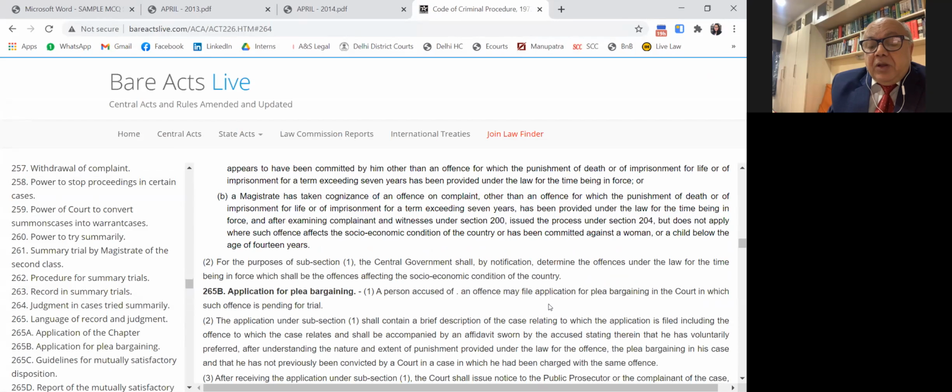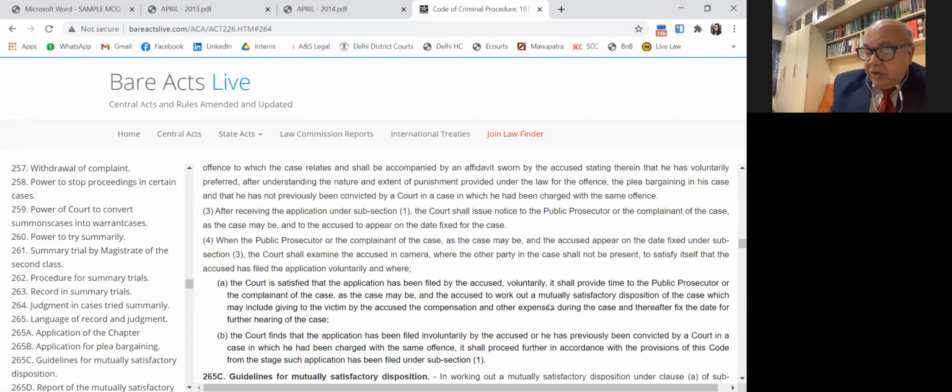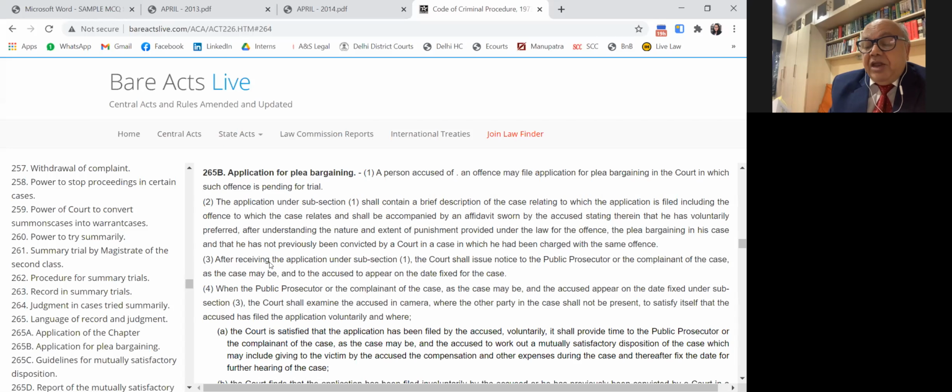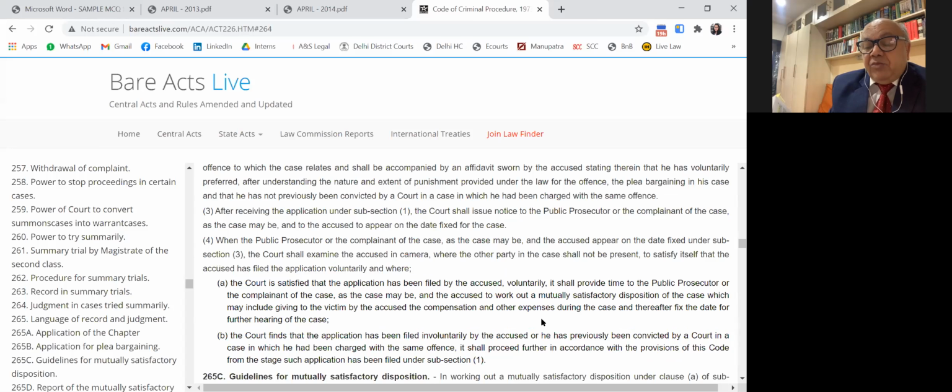Then clause A of section 265B(4) says that the accused must be agreeable to pay compensation and expenses in the matter, which may be fixed at the hearing. This is all pre-trial arrangement. Then another condition is that the accused must not have been previously convicted of the offense concerned.